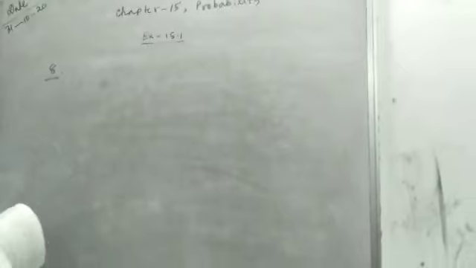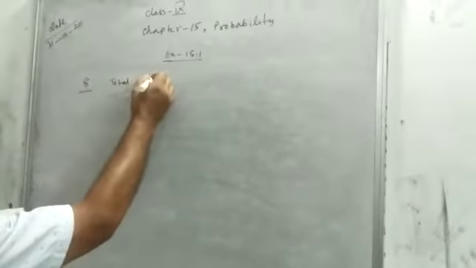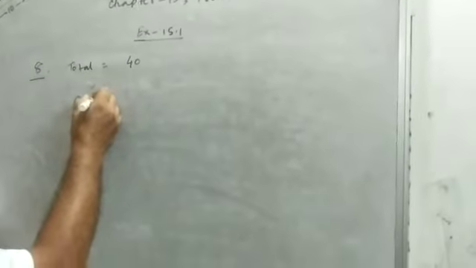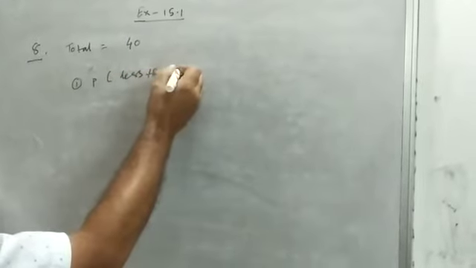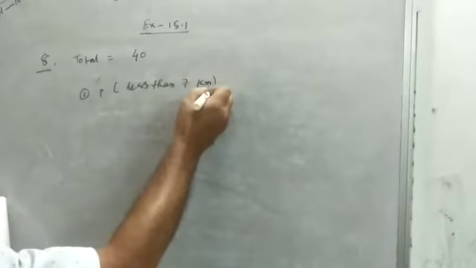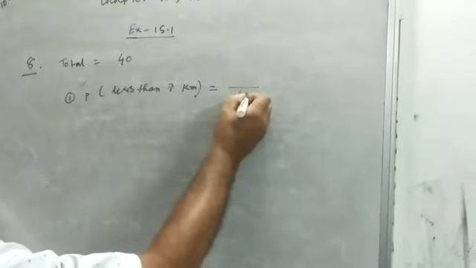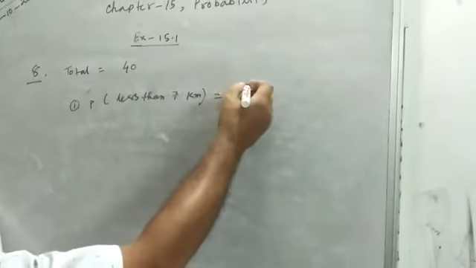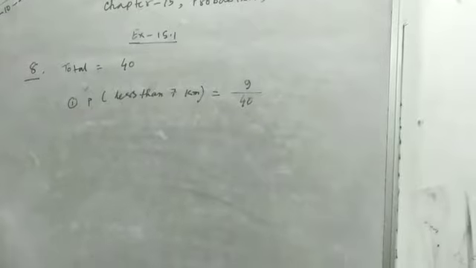Number 8. The total number of engineers is 40. Number 1, probability less than 7 km. So total is 40, and if we count less than 7, meaning 1 to 6, then we get 9 engineers, the distance from their places of work.